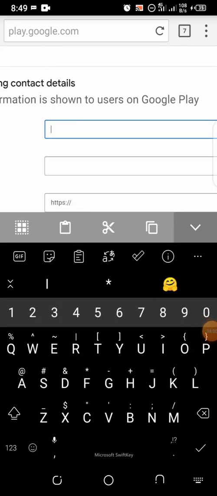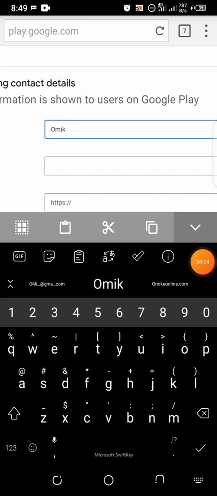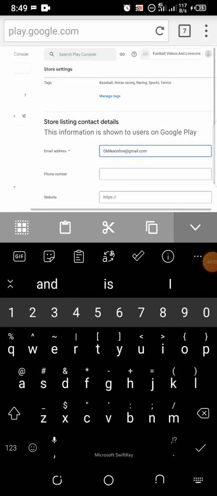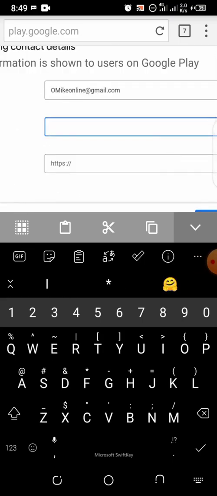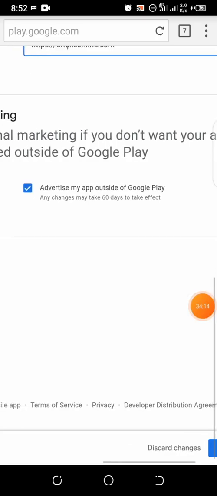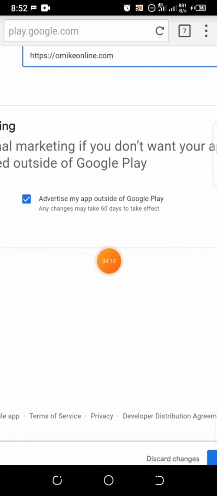All right, so the next thing is store listing contact details. This information is shown to users on Google Play Store. So I'm going to use the same email that I used on my privacy policy, which is omikeonline@gmail.com. All right, so I'm going to provide my phone number here.